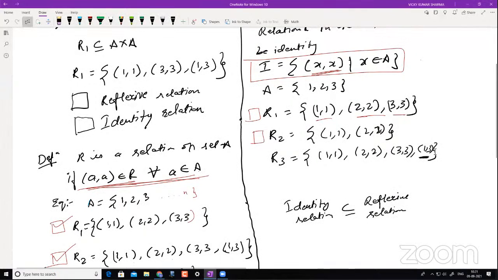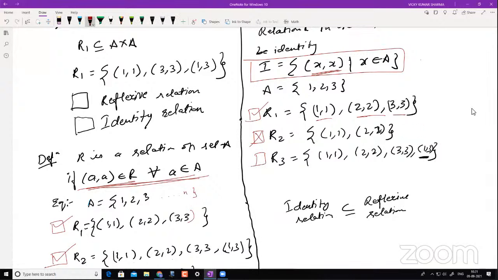No, not identity relation. Okay, now I want you to put your answers in the chat. So this is not, but this is yes. Why? Because I don't have 3,3. Okay, because of that reason.